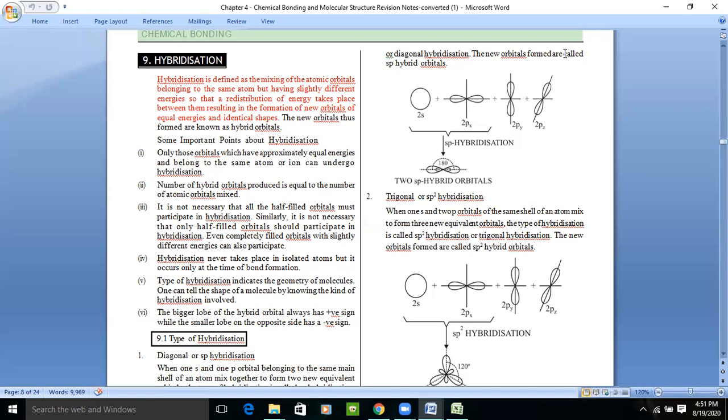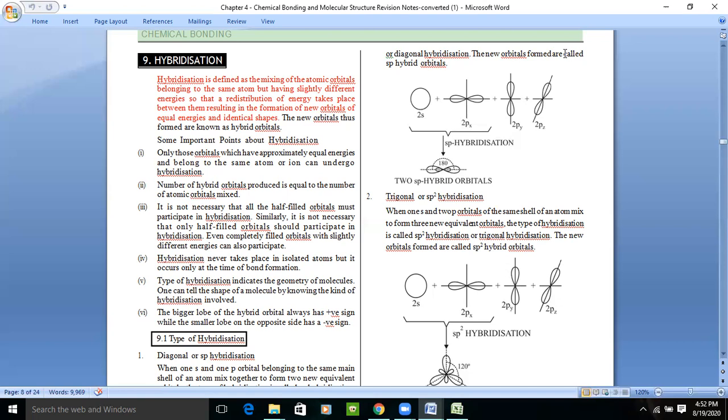Right? Hybridization never takes place in isolated atoms; it occurs only at the time of bond formation. Doing hybridization in a single isolated atom is not possible. Hybridization takes place only whenever bond formation takes place, whenever the overlapping or intermixing of atomic orbitals takes place.